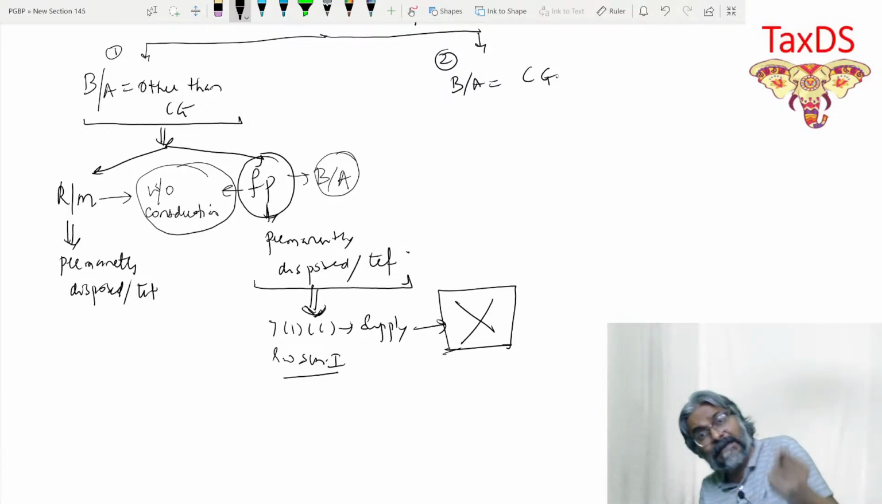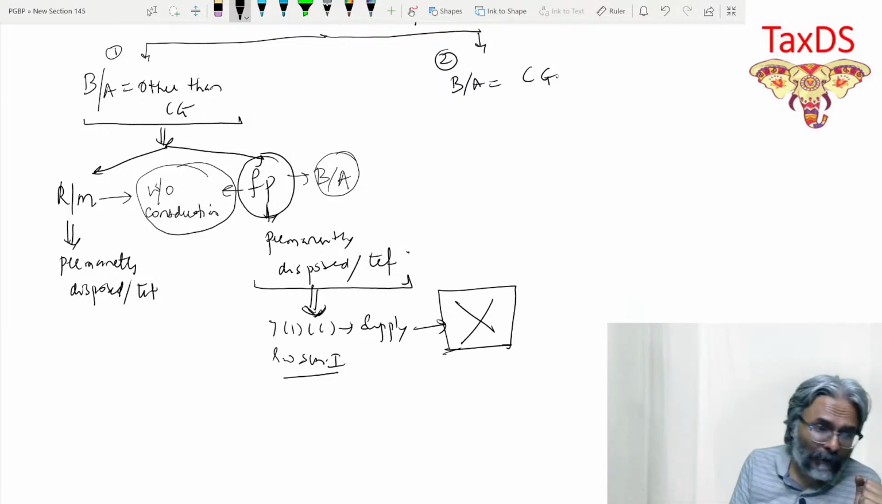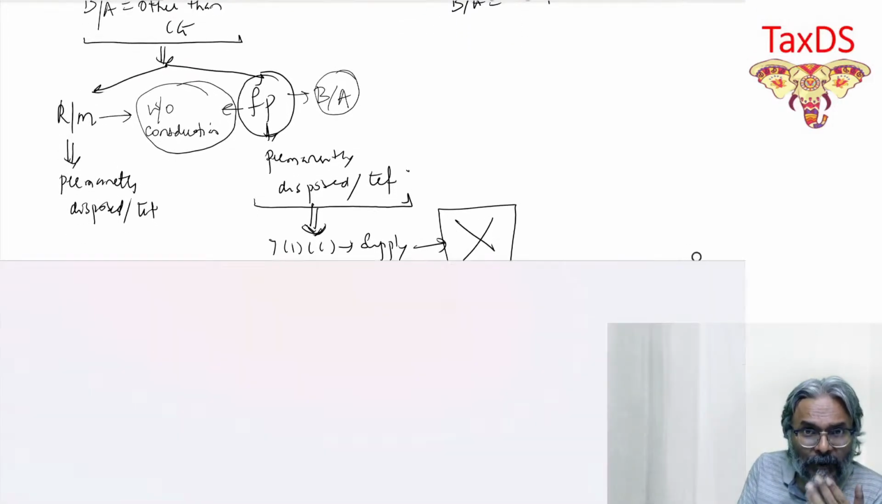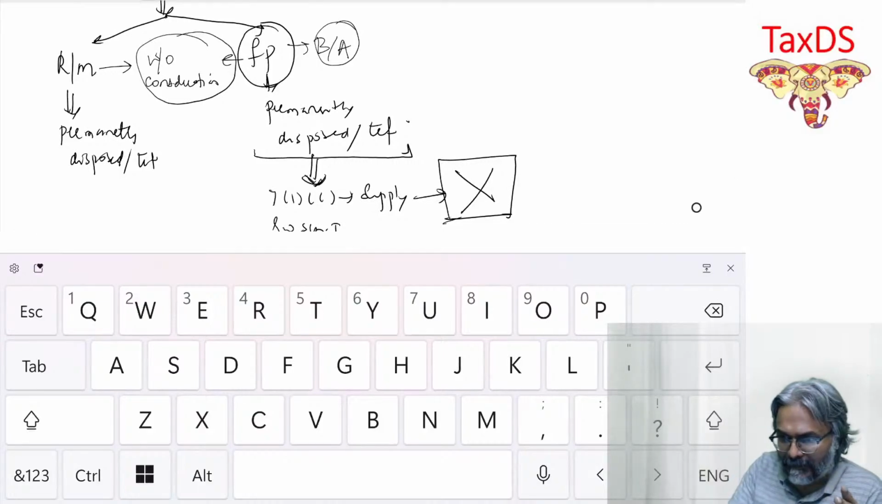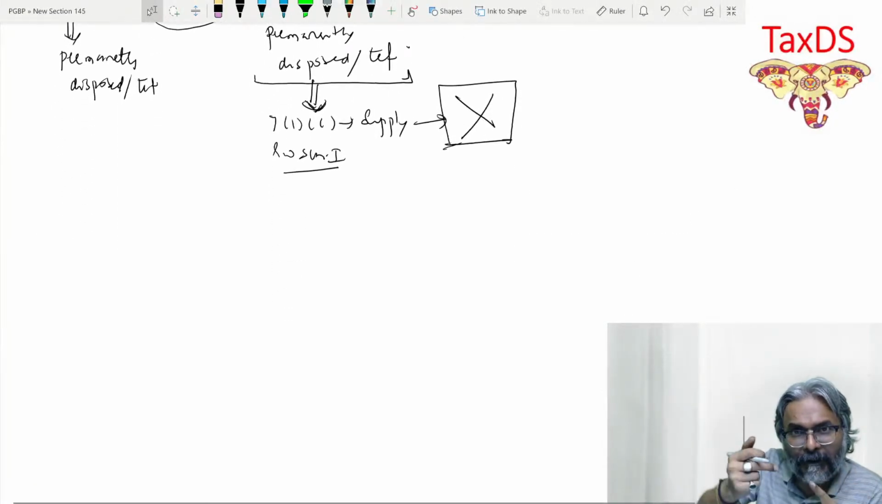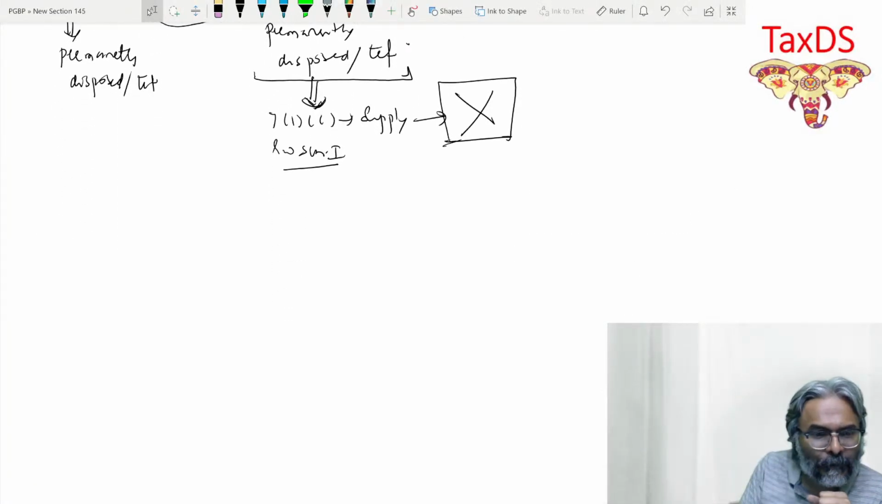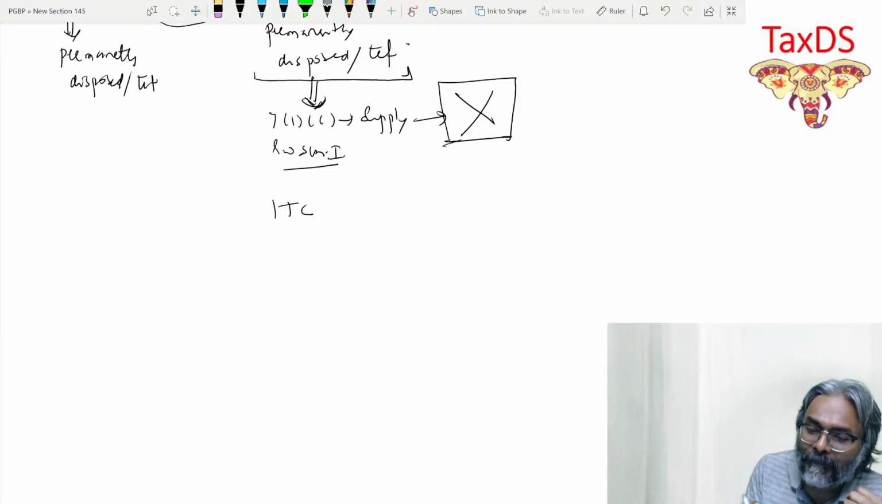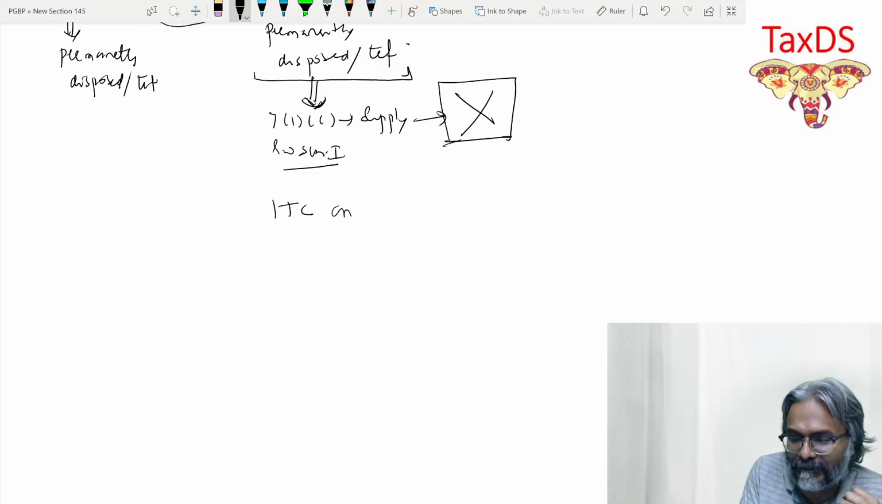And if no GST will be applicable, now you have to ask the question, what about the ITC? Because he has taken ITC on that raw material and that input. Then be careful, students. Is ITC on that raw material or that particular input allowed in this case? Is it allowed, students?